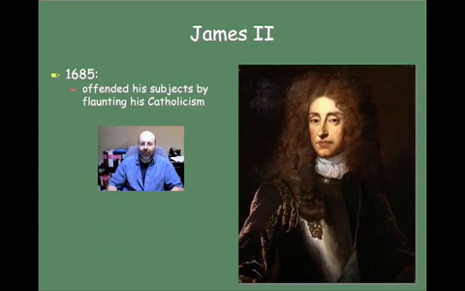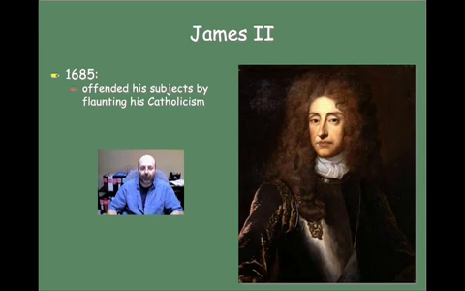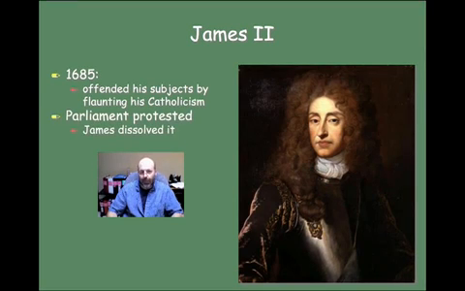In 1685, James II came to the throne. Now, this was a change because he offended the subjects because he was actually a Catholic. He was not a Protestant. And as a result of his Catholicism, many people were upset with that. Not just Puritans, but most Protestants in England at that time, especially after the English Reformation. So Parliament basically protested the fact that James was flaunting his Catholicism.